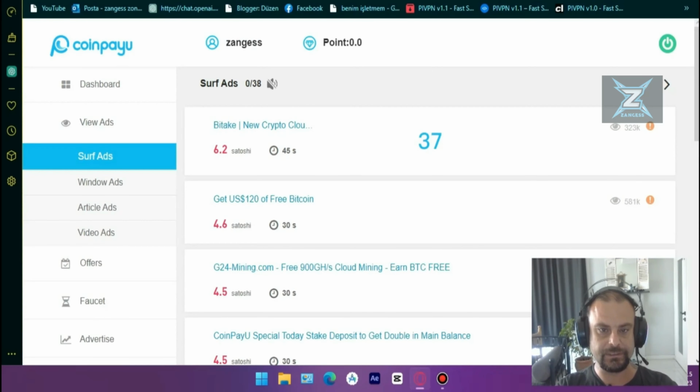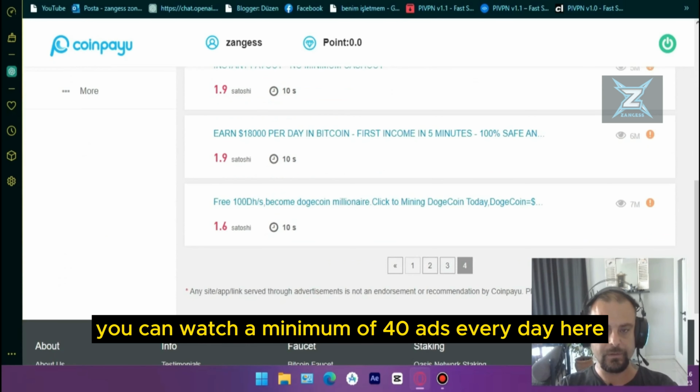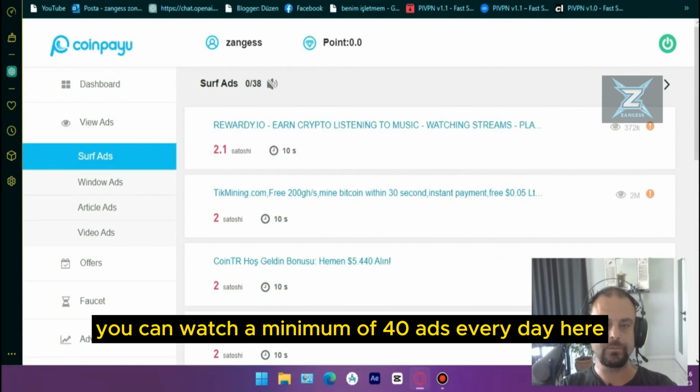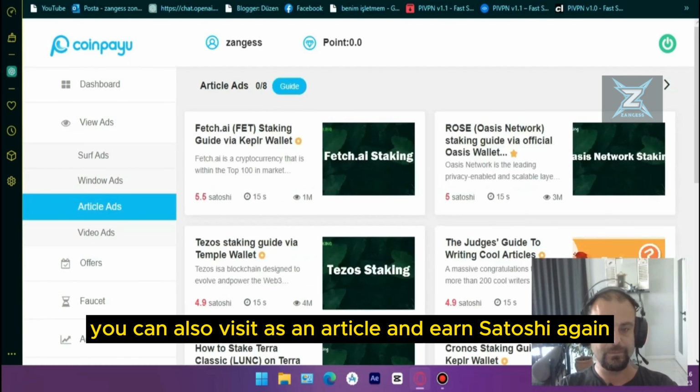When we come to the ads, we come to the surf ads in the same way. Look here, 4 pages, 2, 4, 6, 8, 10 on one page. I think 10. You can watch a minimum of 40 ads every day. Here you can also visit as an article and earn Satoshi again.